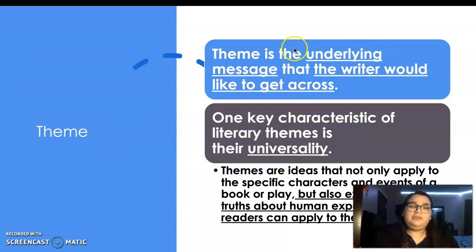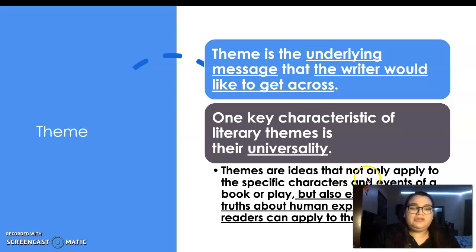Then we have theme. Theme is the underlying message that the writer would like to get across. Remember, this is when you're done reading, what kind of message did you get, right? Is love eternal? Is friendship until you die, right? Like, what is the message that you got, right? Oh, bravery is better than, I don't know, maybe being someone who isn't honest, right? One key characteristic of literary themes is the universality, right? Universal means everyone that is human gets to relate to that certain topic or question or whatever it is, right? That message that they want us to take with us after we're done reading.